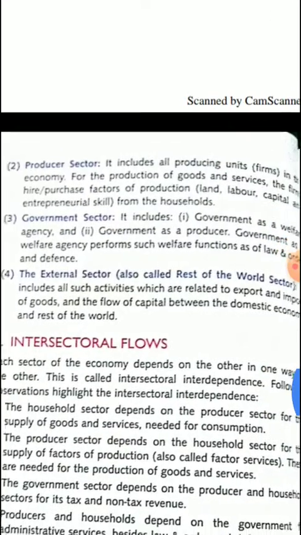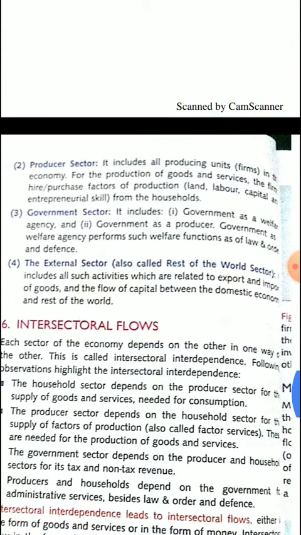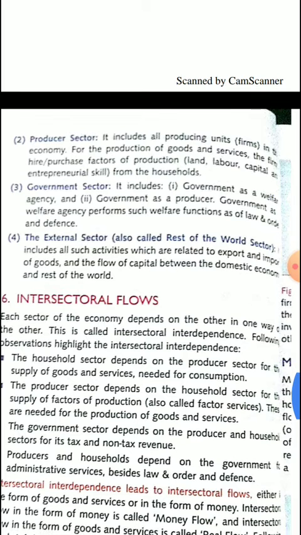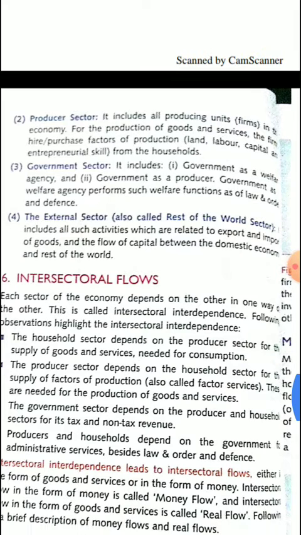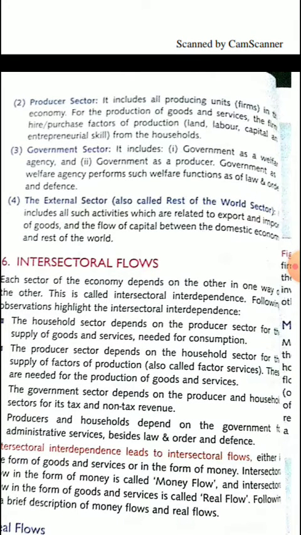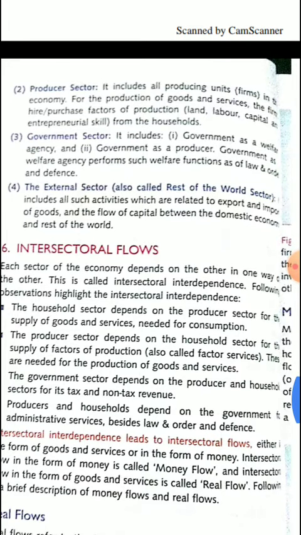Secondly, there is the producer sector. It includes all producing units in the economy, for example, for the production of goods and services. Thirdly, there is the government sector. The government sector makes laws and regulations in the economy and also supports law and order in the economy. And fourthly, there is the external sector. It includes the foreign sector to whom export and import of goods and services is being done.